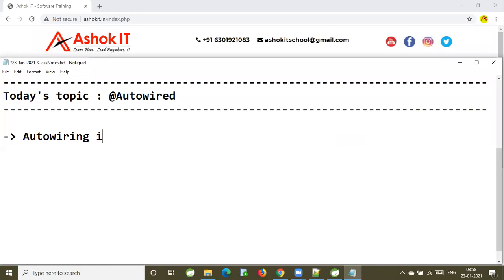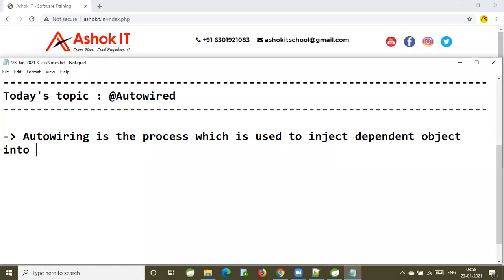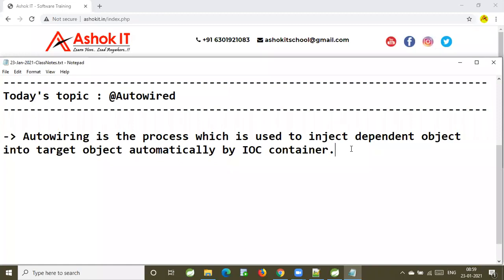Auto wiring is the process which is used to inject the dependent object into the target object automatically by the IOC container. Earlier, programmers used to perform manual wiring, but now the IOC container is capable of doing auto wiring. Automatically, it will inject the dependent object into the target object.